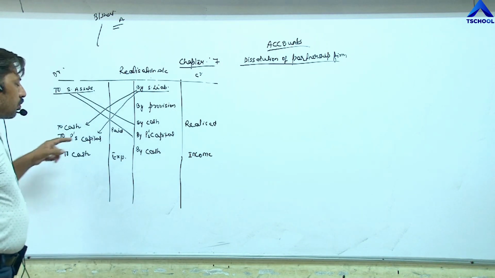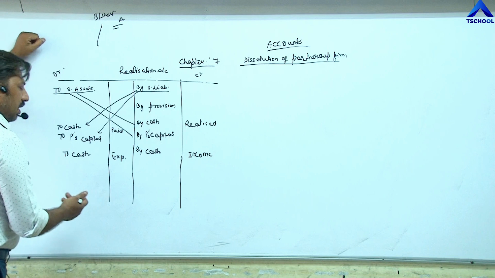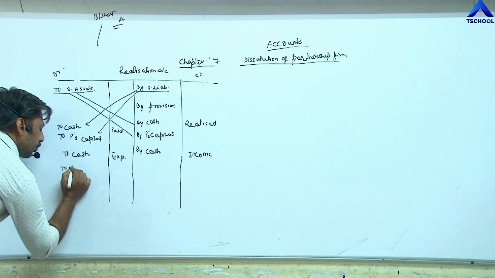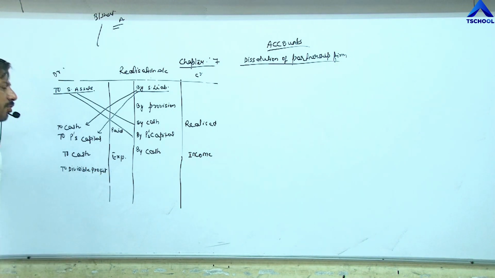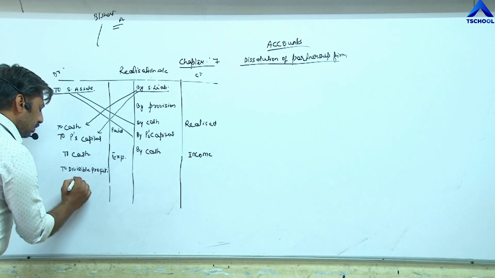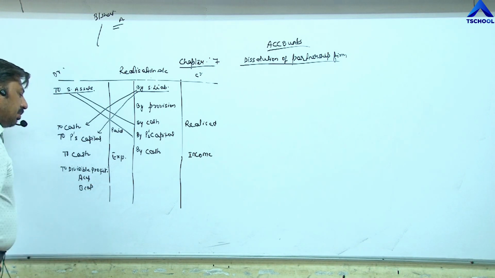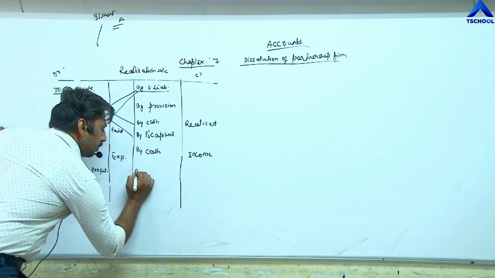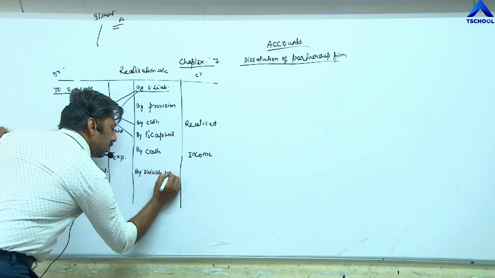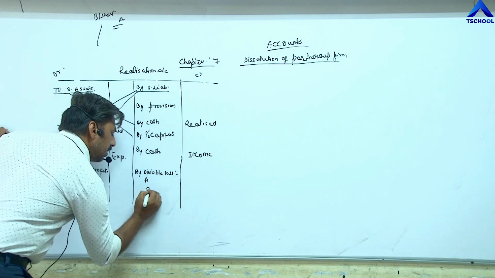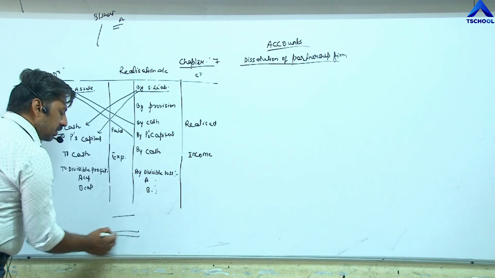Then at the time of closing realization account, the firm will have either profit or loss. If profit is there, then we write here to divisible profit, and profit will be distributed between partners. Suppose two partners are there, A and B. Write here A's capital and B's capital. Similarly, if loss is incurred, write down on the credit side by divisible loss, and distribute between partners A and B in their profit sharing ratio. And in this way, realization account is closed.